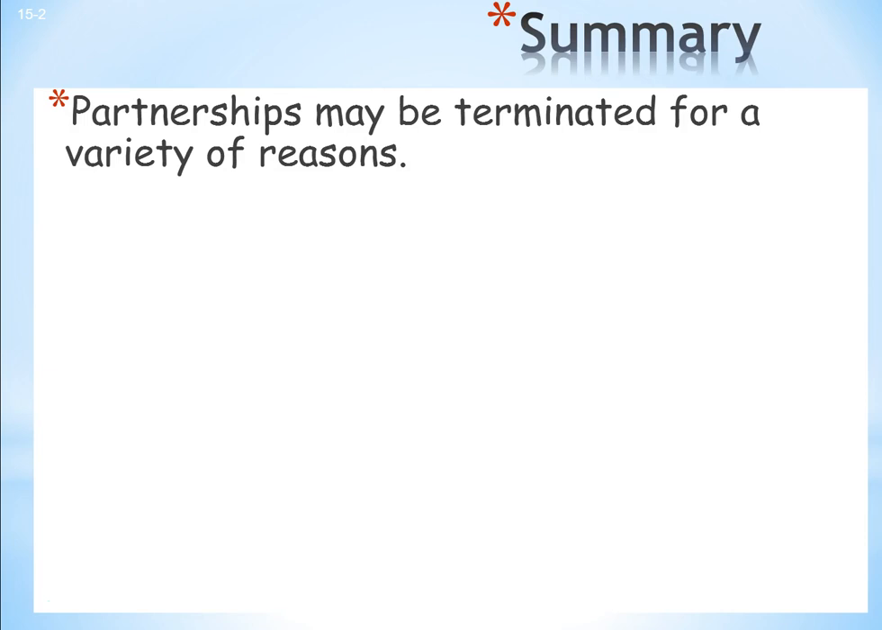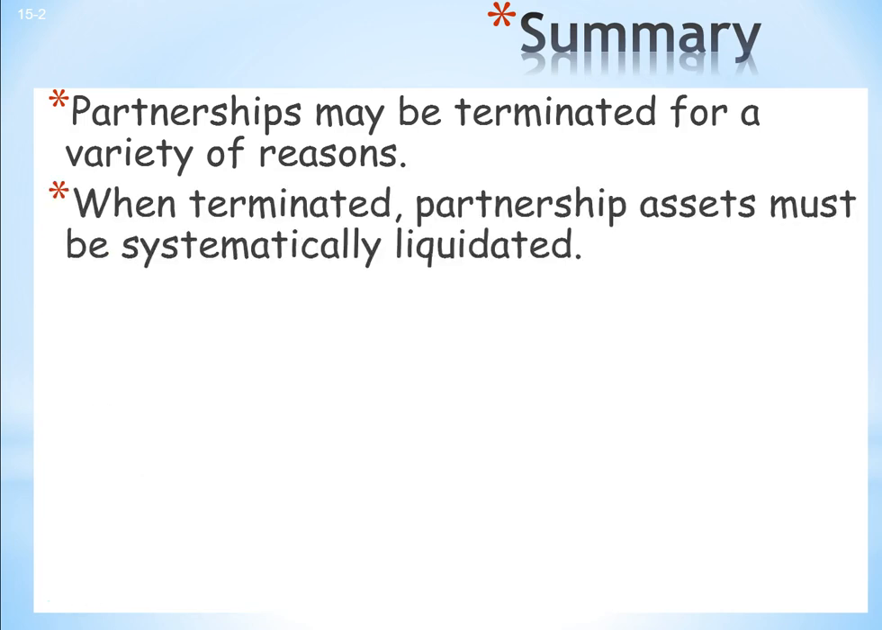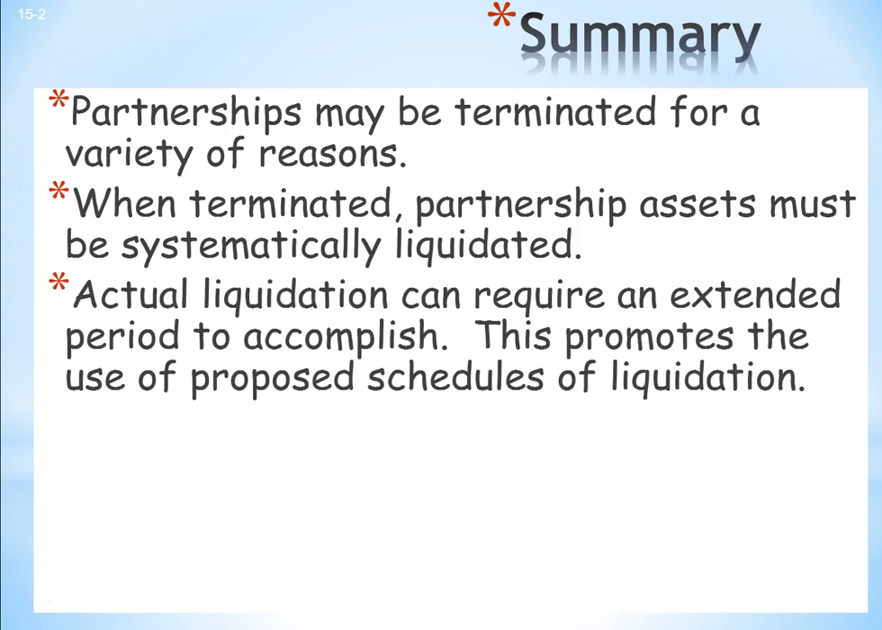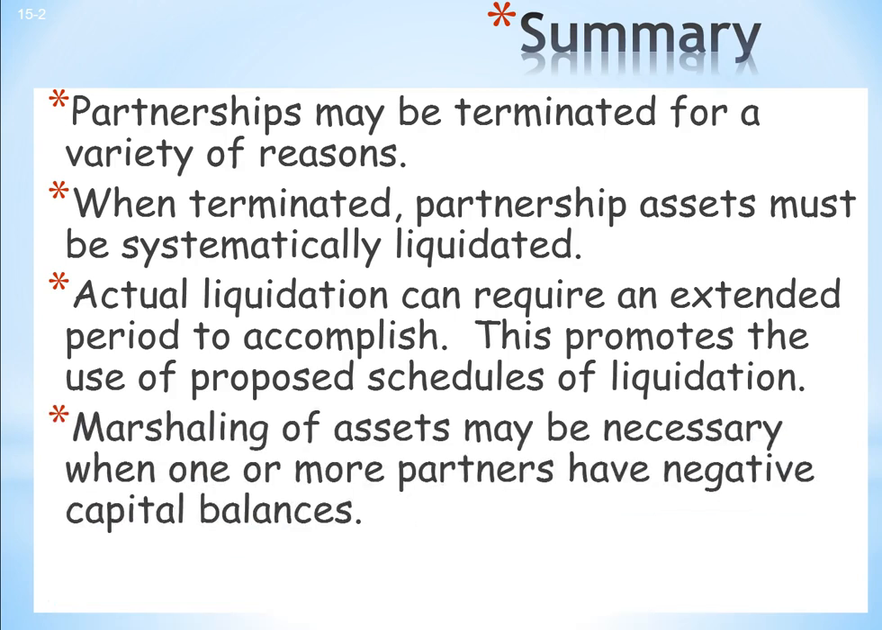Partnerships may be terminated for a variety of reasons. When terminated, partnership assets must be systematically liquidated. Actual liquidation can require an extended period to accomplish. This promotes the use of proposed schedules of liquidation. Marshaling of assets may be necessary when one or more parties have negative capital balances. And a reminder, a distribution cannot be made if a partner has a negative capital balance.